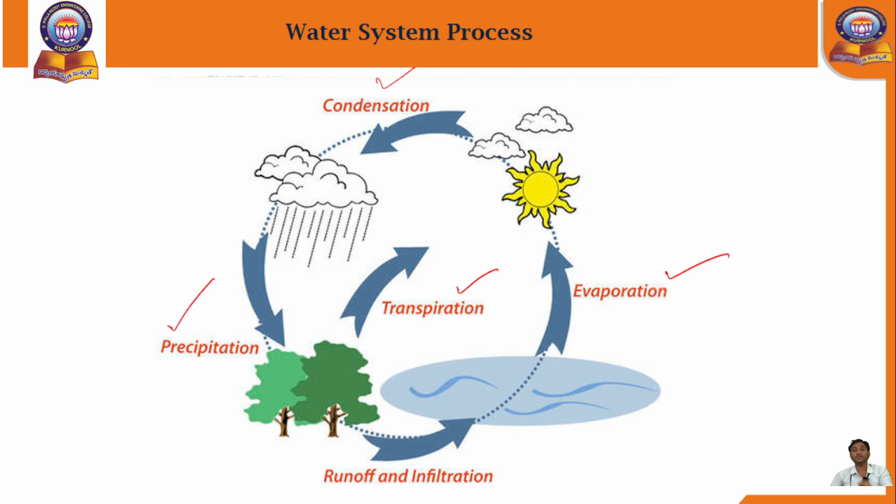Precipitation occurs in two forms. One is the liquid form, another is the frozen form. In liquids, we get rainfall and drizzles. In the frozen form, we get snow or hail. In the liquid form, the rainfall comes onto the ground surface and slowly becomes runoff and infiltration. Infiltration is the rainwater on the earth surface slowly transferring into the ground. If the capacity of the area is very less, the water will be stored on the ground surface, which is the runoff. So this is the topic of hydrology.